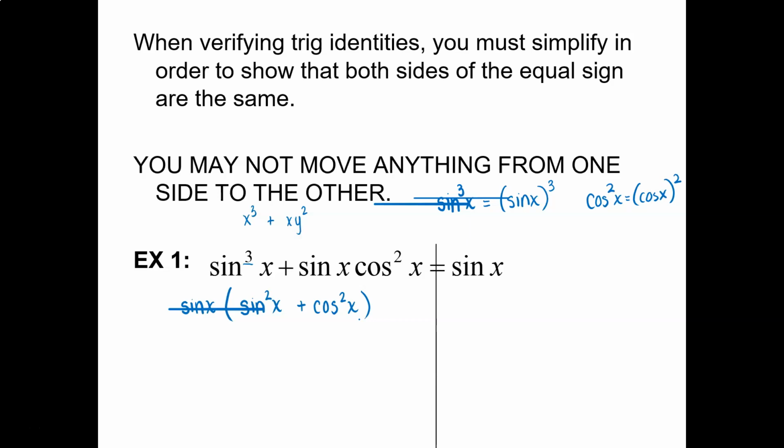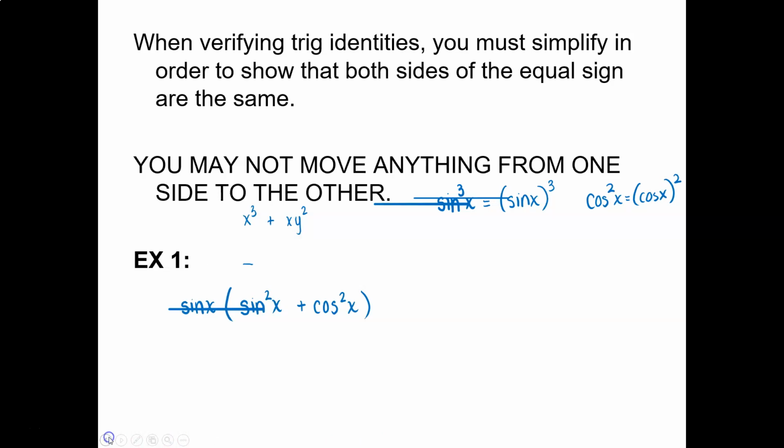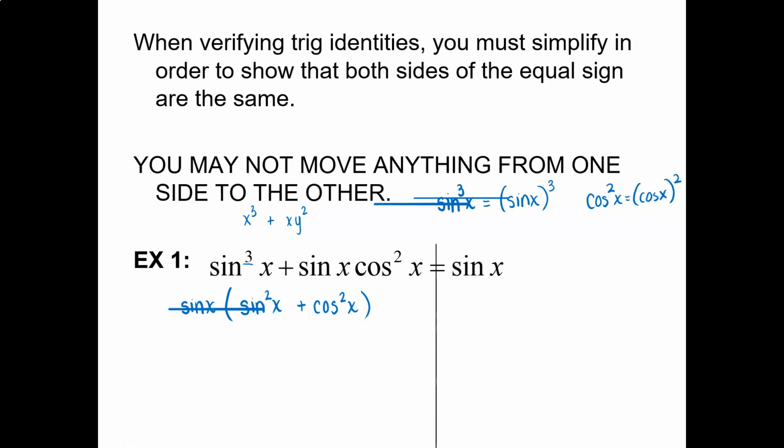Back here. Oh, wait. I don't want to do that. All right, go back a couple slides. Pythagorean identities. Sine squared plus cosine squared equals 1. Show your neighbor where it's at if they haven't found it. That is a fact. We are memorizing it. So if I've got sine squared x plus cosine squared x, what does it equal? 1. So I can replace sine squared x plus cosine squared x with 1.